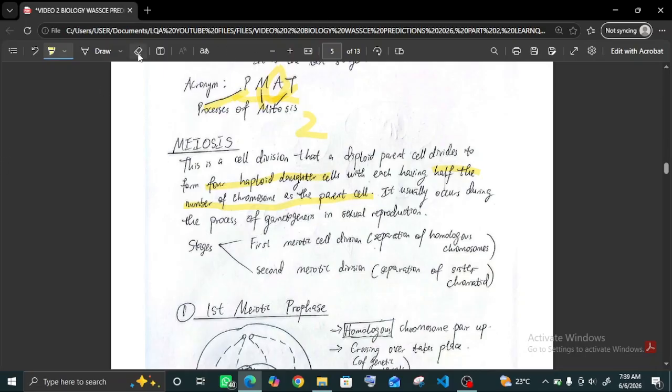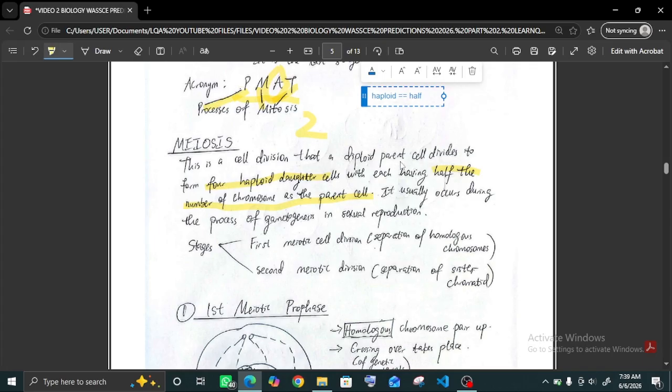A way that you can always use to remember that haploid means half the number of chromosomes. You know that haploid sounds something like half. If you get it, it sounds like half. So haploid sounds like half, and haploid means half. So 4 haploid daughter cells.